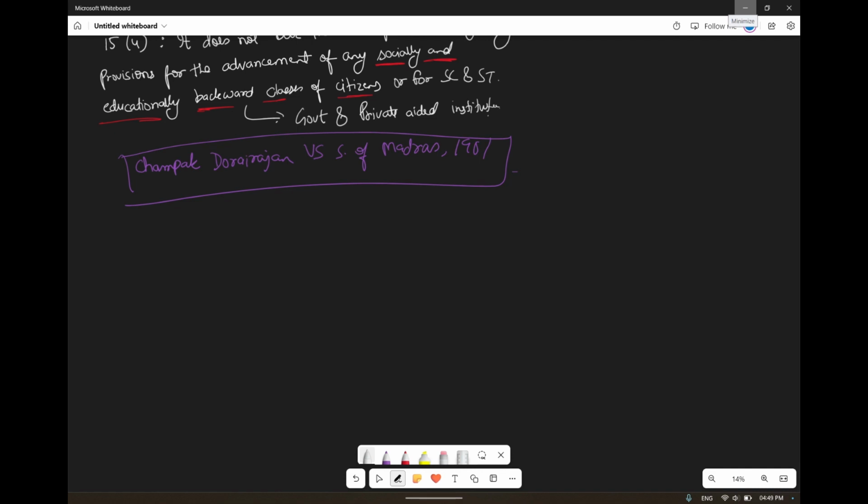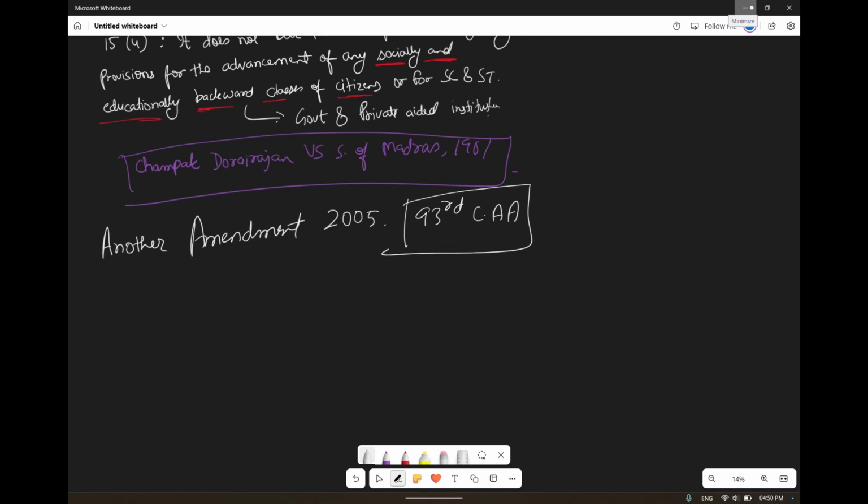Now another amendment came. The first amendment happened in 1951. Now another amendment happened in 2005, as the 93rd Constitutional Amendment Act. And here Article 15 clause 5 was added.